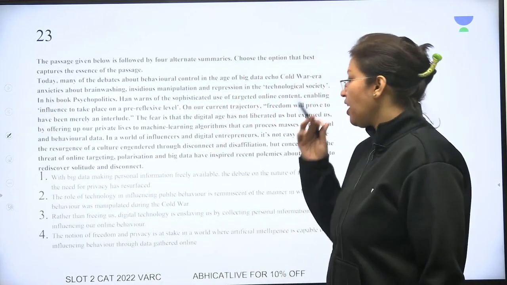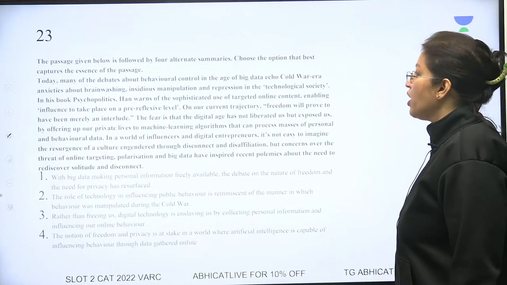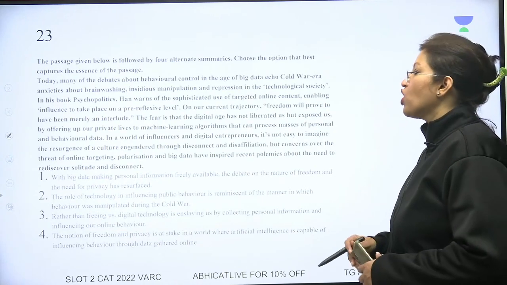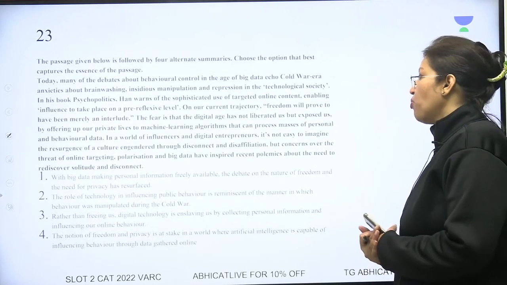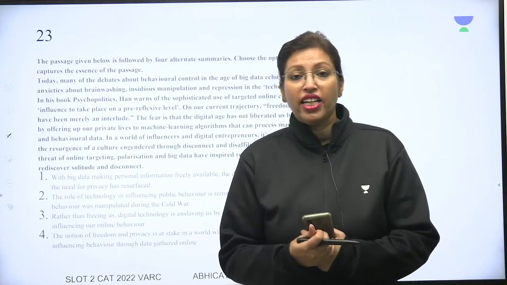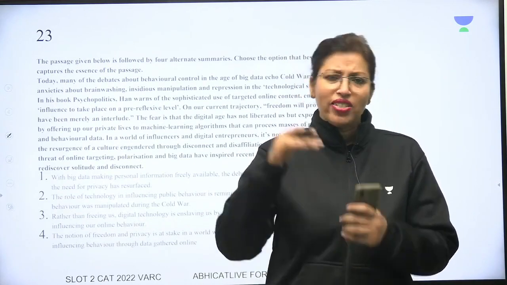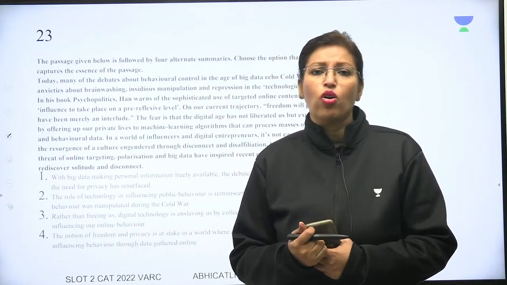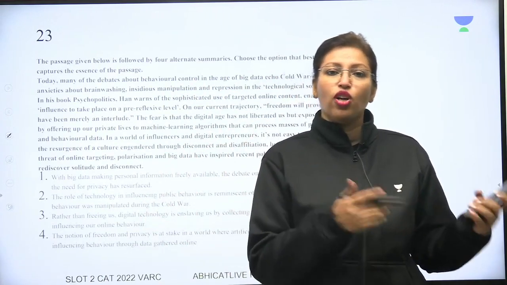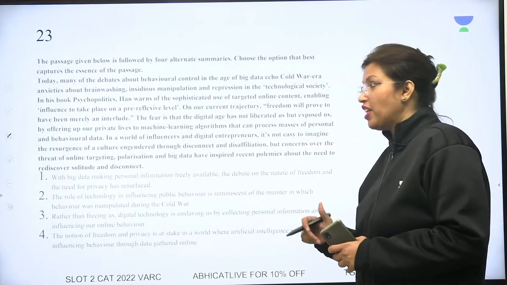The next one is again a short summary. Let's take a look. So the many debates about behavioral control in the age of big data echo the Cold War era anxieties about brainwashing, insidious manipulation, and repression in technological society. So what we're saying is, in this age where data is controlling everything, we are talking about things that we have similarly talked about in the Cold War era also. In that time, the Americans were afraid of the Russians, and Russians were afraid of the Americans. Now we are all afraid of data and people who are manipulating the data.